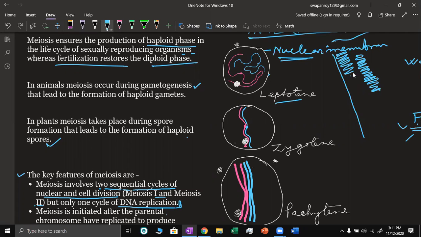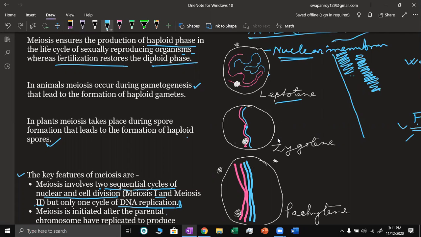So this is what we call the condensation. With the progression of the prophase, the condensation also progresses, so the chromosomes are now clearer.